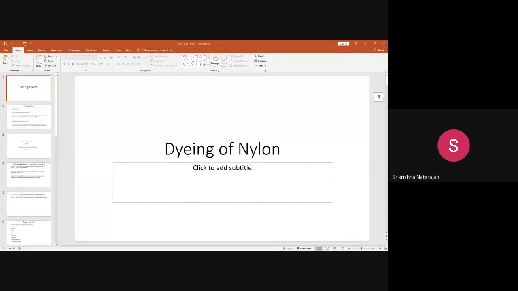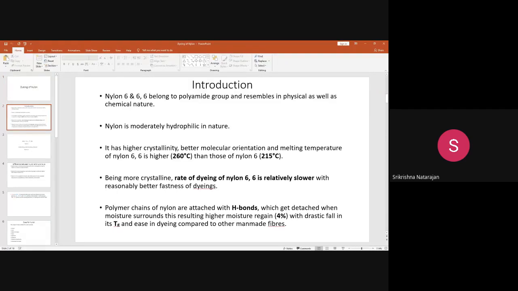We will go further into learning about this because we need to know the dyeing of nylon. See, nylon is a polyamide fiber. Just learn this word polyamide, which contains many amides in its structure. Do you know what is meant by amide? Amide is something which has this group, the NHCO group. This is the amide.